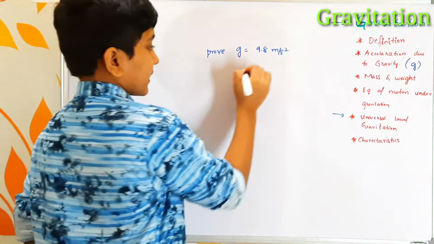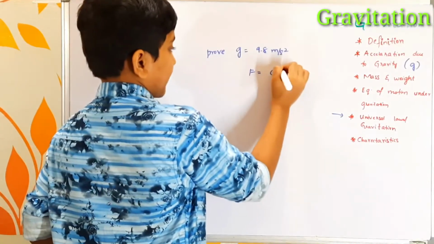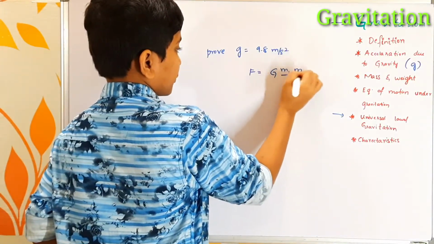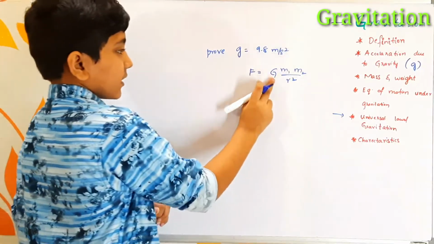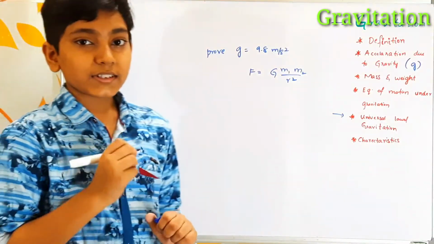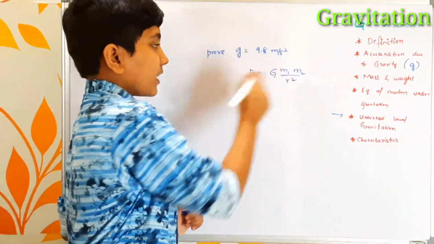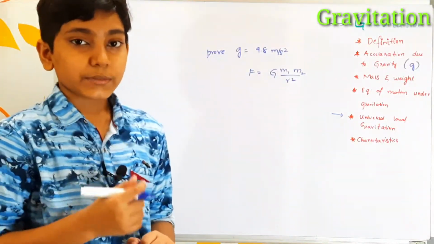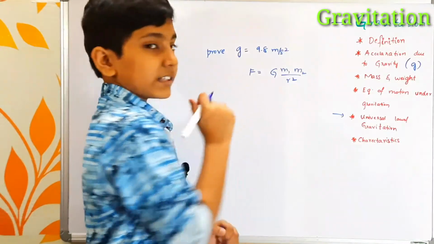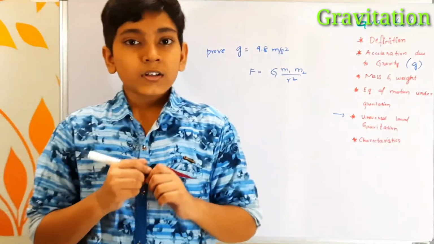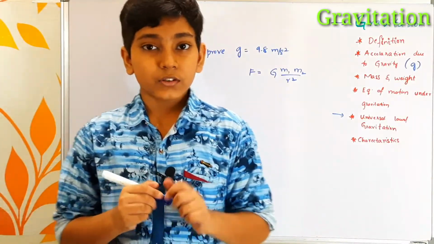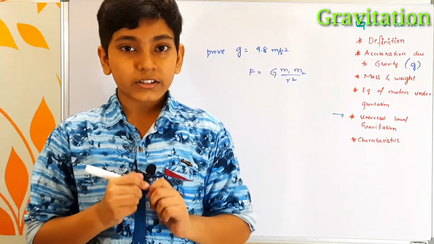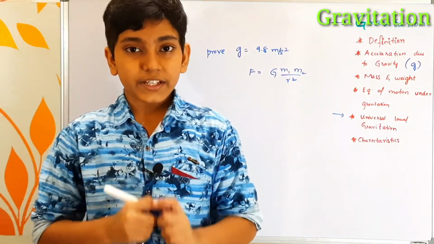The formula for that is F equals capital G m1 m2 by r square, where G is the universal gravitational constant, m1 and m2 are the masses of the two bodies, r square is the square of the distance between the two objects, whereas F is the gravitational force. As we are proving the acceleration due to gravity on the earth, we have to take the mass of the earth.